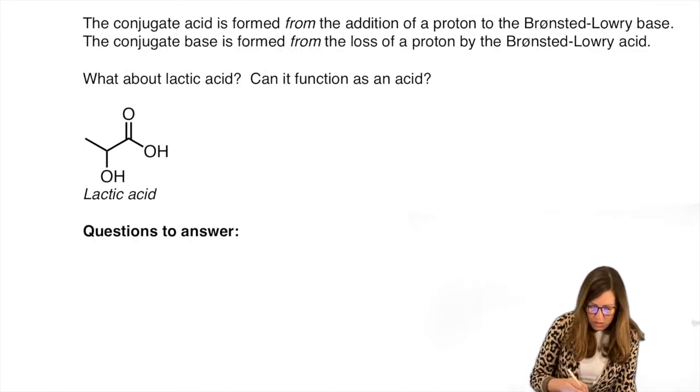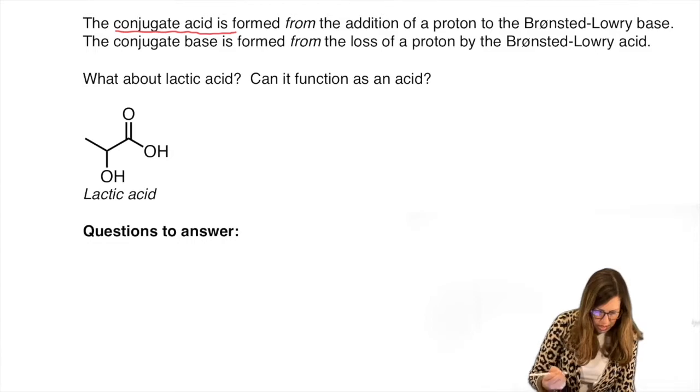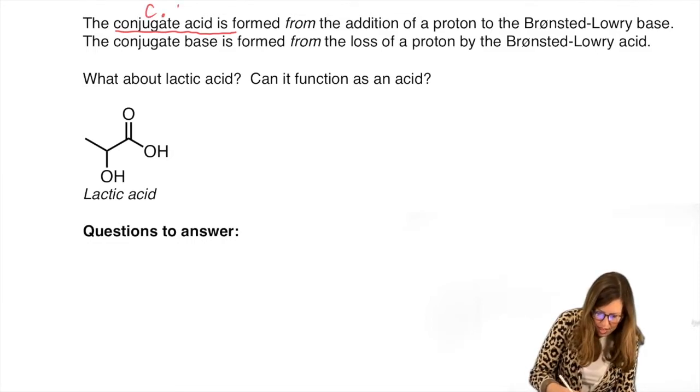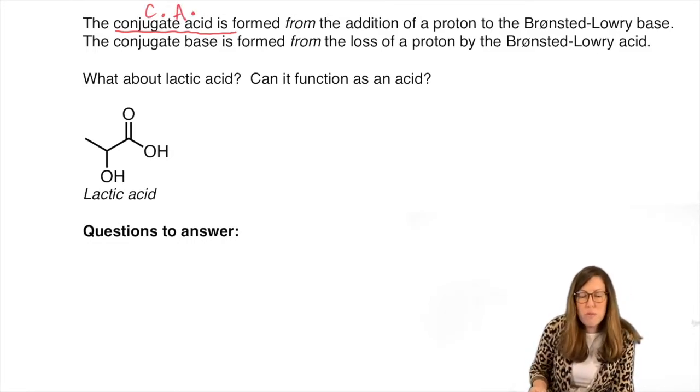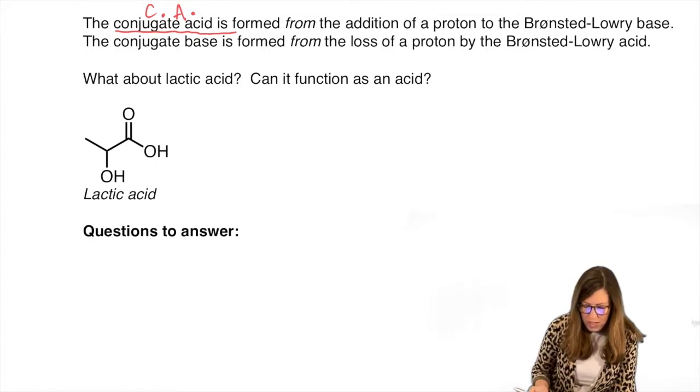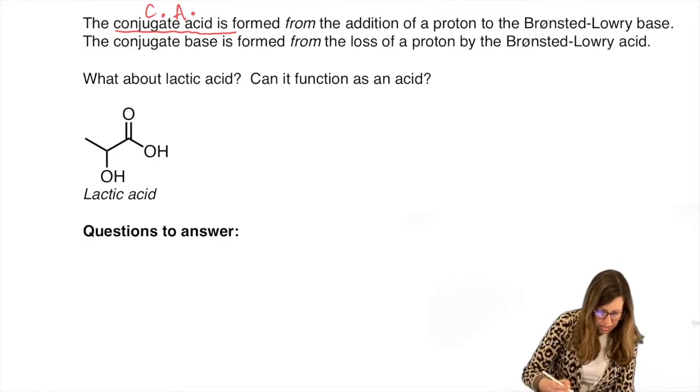Okay, some more terms. Conjugate acid. I'm going to be abbreviating that Ca. It's formed from adding the proton to the Bronsted-Lowry base. Then the conjugate base is formed. I'm going to call that Cb.